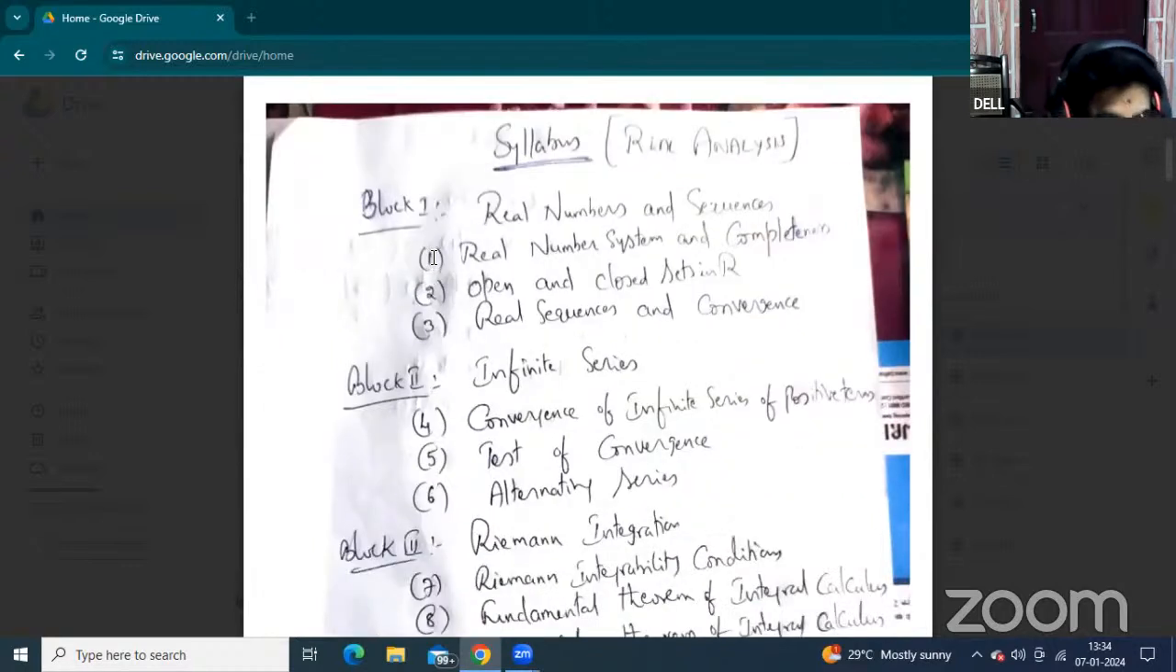Now, this is the concept of real analysis. Especially, you have already completed the 50% offline classes, and the remaining 50%.